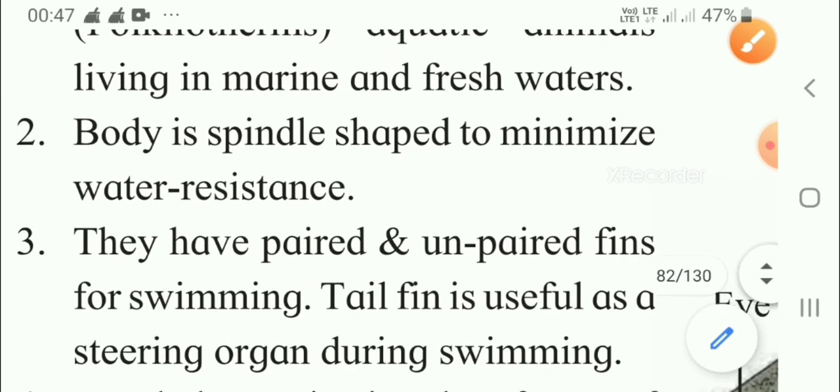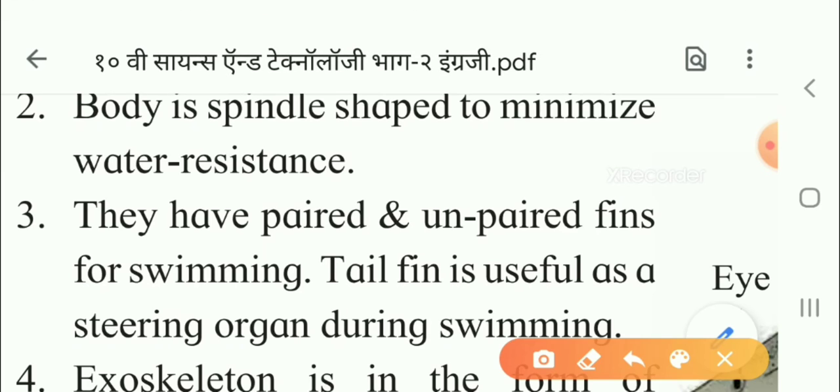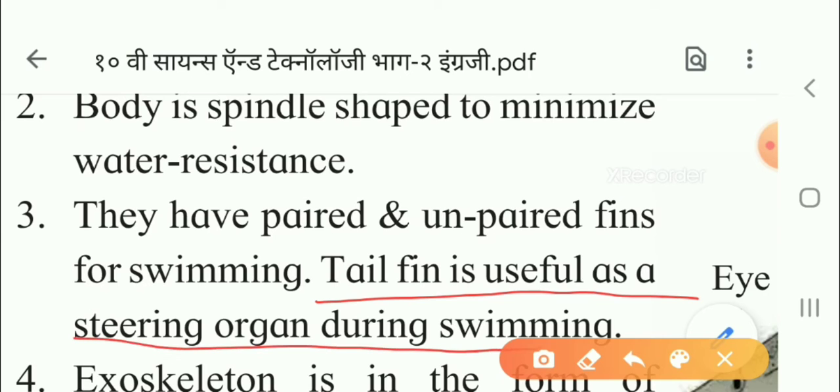What is the third point? They have paired and unpaired fins. Sometimes the fins are in pair, sometimes they are single only. Tail fin is used as a steering organ. Steering means when they are sailing the boat, that time they use the steer. Same way here, this caudal fin or the tail fin is used as the steering organ. So this is also an important point you have to learn.